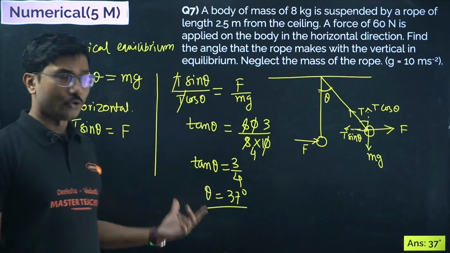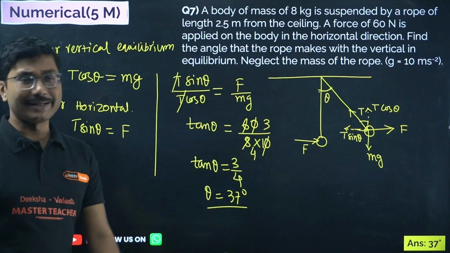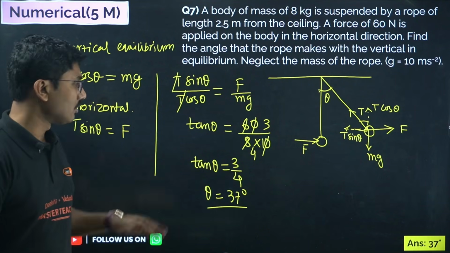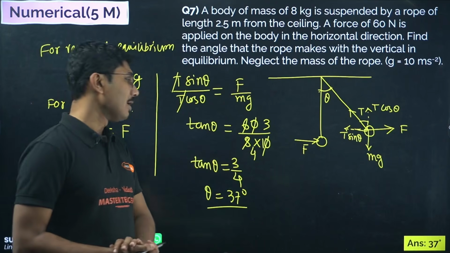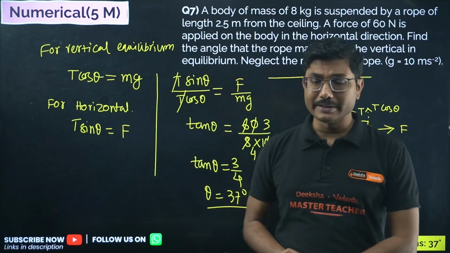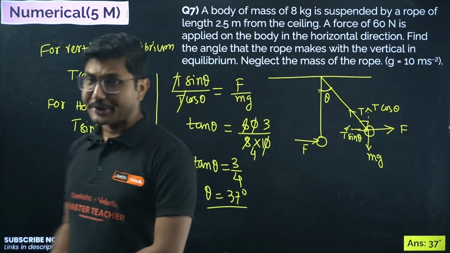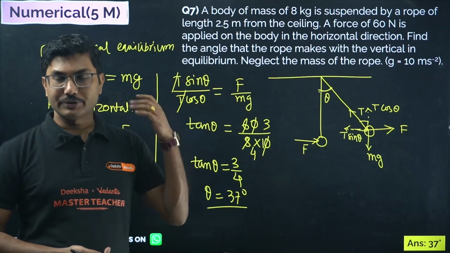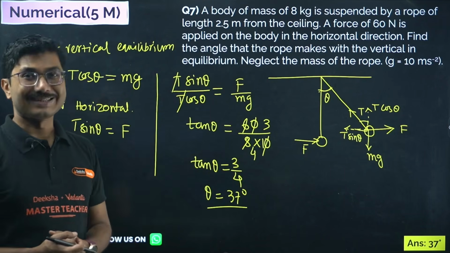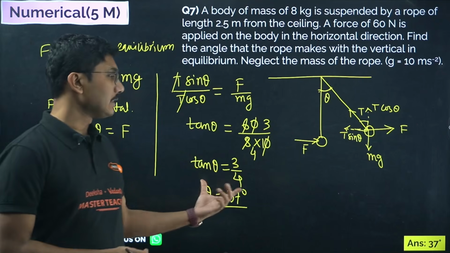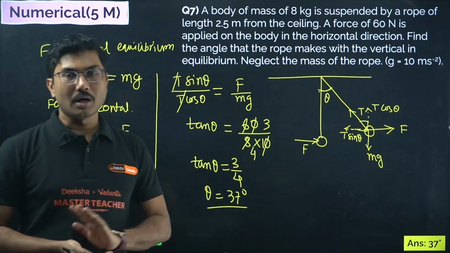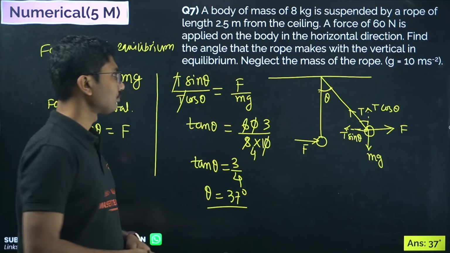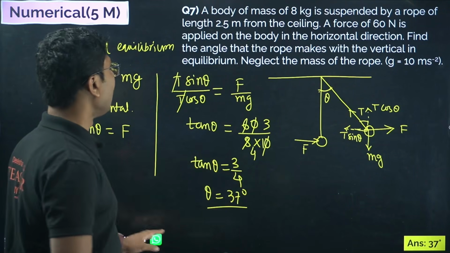If you don't know that 3 by 4 is 37 degrees, then you can say theta equals tan inverse 3 by 4. That is also accepted. Now these values, 37 degrees and 53 degrees, are complementary angles. They are two special angles. Even though in the table we only use 0, 30, 45, 60 and 90, 37 and 53 are also important, because those values can also be calculated. Right, so this is the angle based problem.